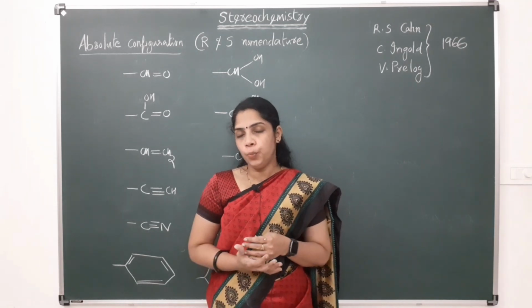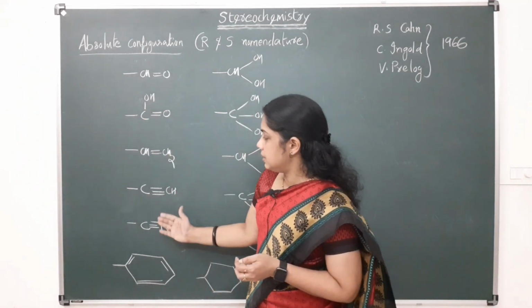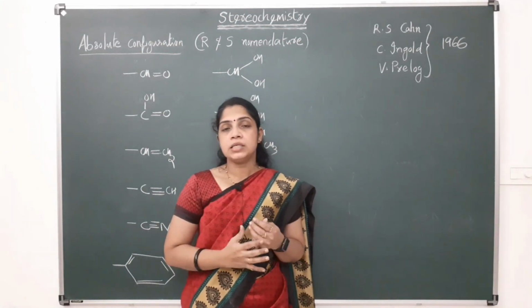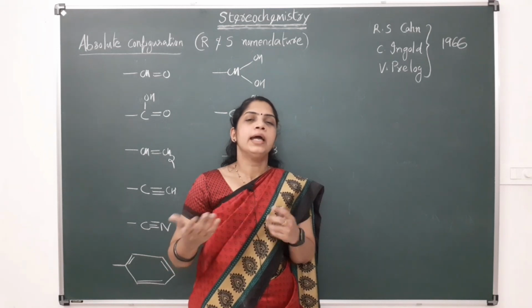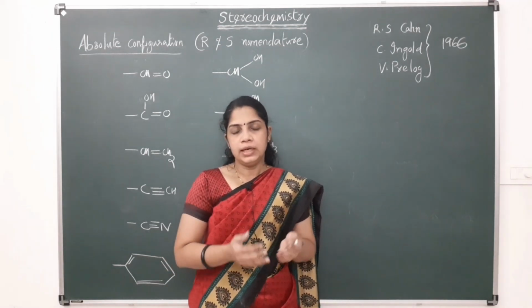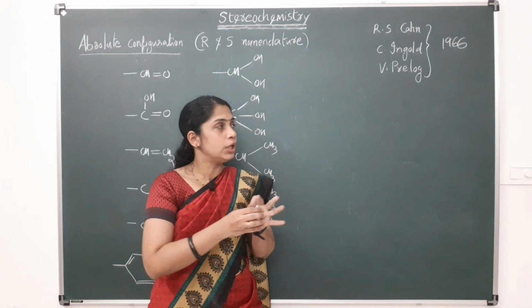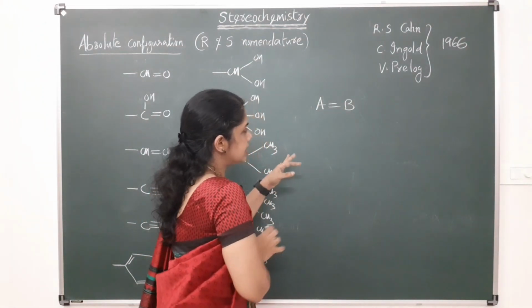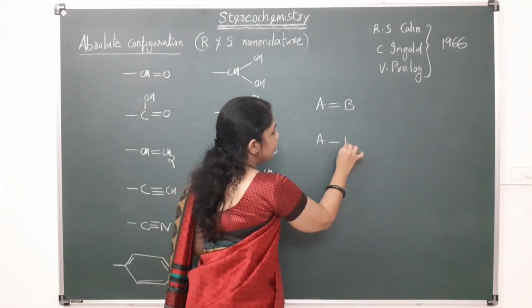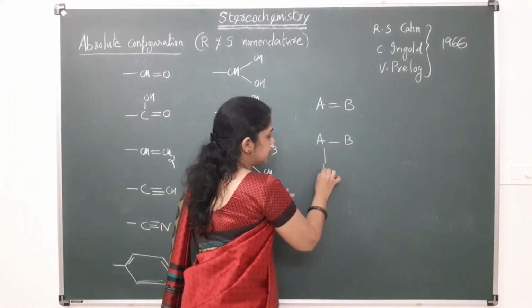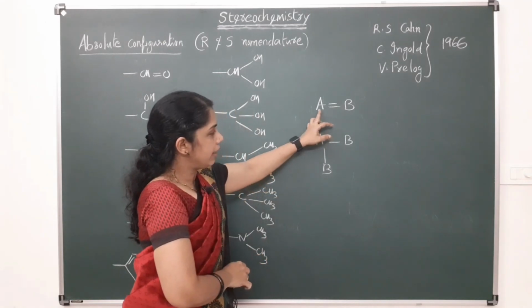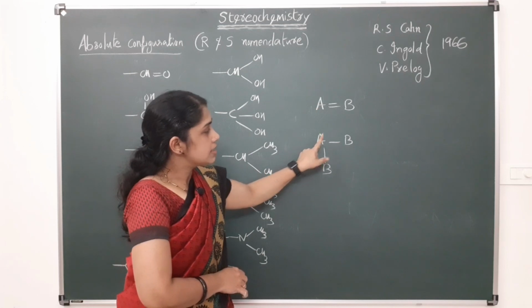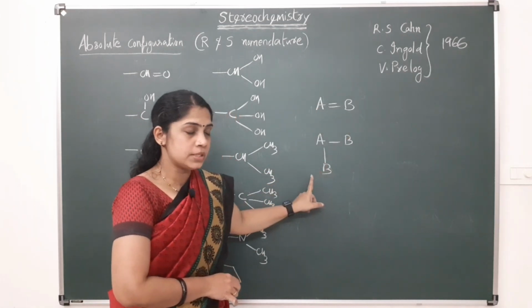Divide and duplicate rule. That is, systems which contain double bonds or triple bonds, in that case we have to follow the divide and duplicate rule. Suppose A is double bonded to B, that means A is singly bonded to B 2 times.